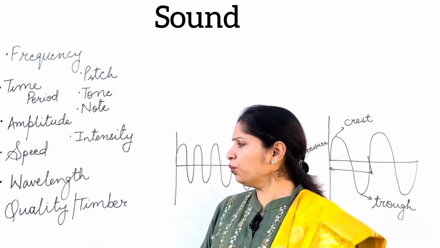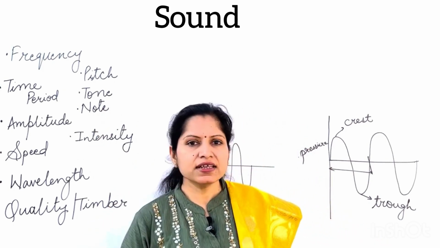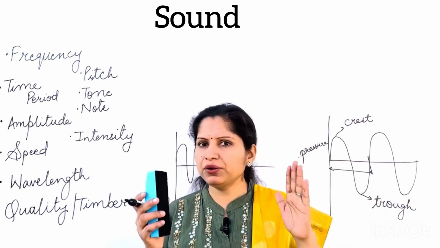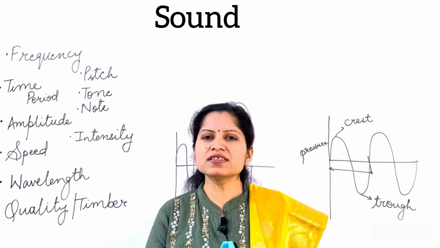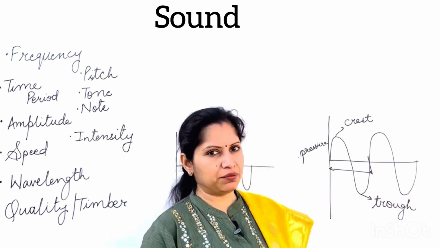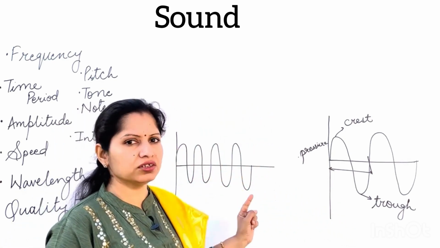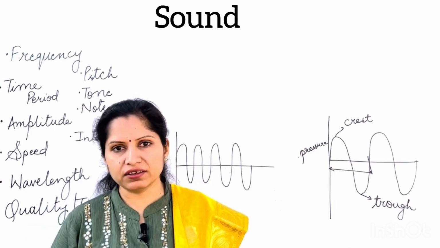Okay, now we talk about time period. Time period is the time taken to complete one complete oscillation. For one complete wave, whatever is the time taken, that is known as time period. So time taken to complete one compression and one rarefaction will be known as time period.